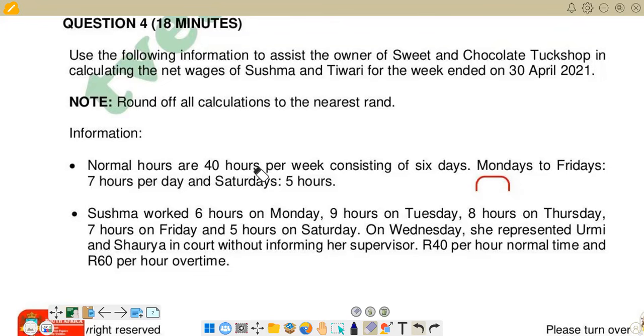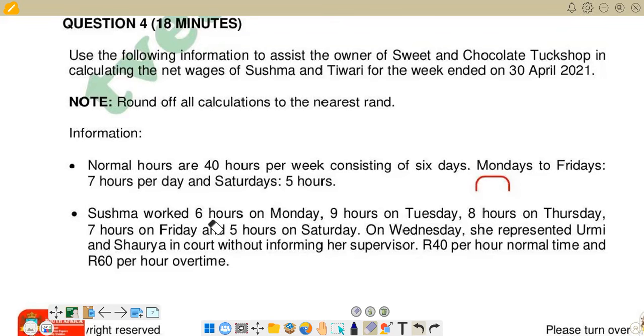Normal hours are 40 hours per week, consisting of 6 days. Monday to Friday, it is 7 hours per day, and Saturdays are 5 hours. So we have got 7 hours from Monday to Friday being normal hours, and then on Saturday also the normal number of hours are only 5 hours.